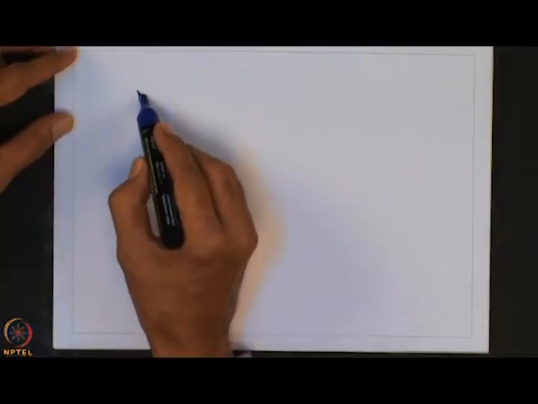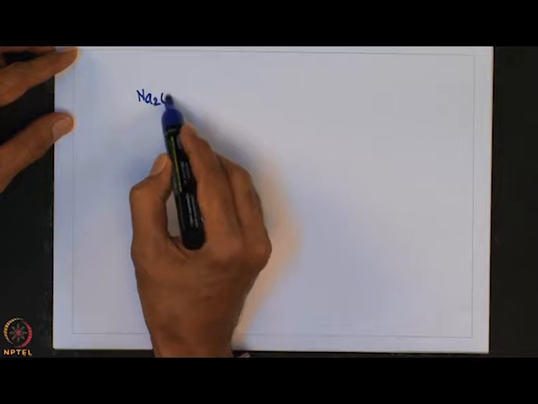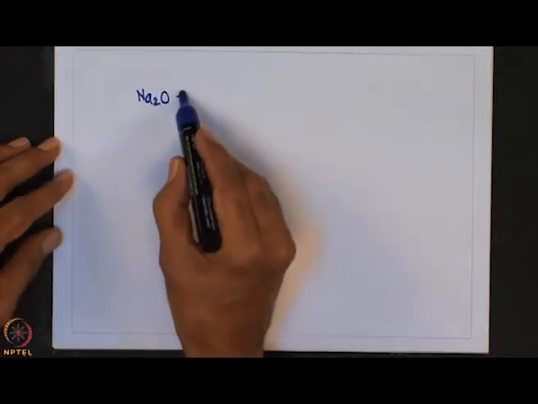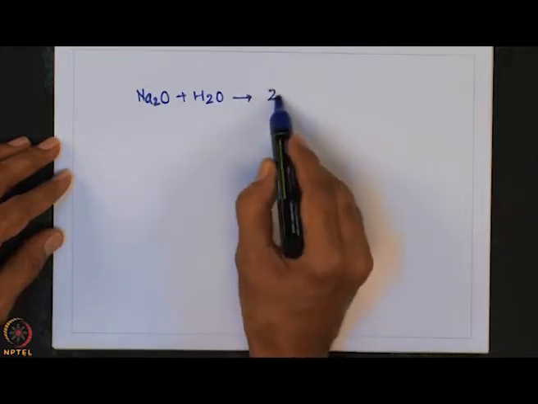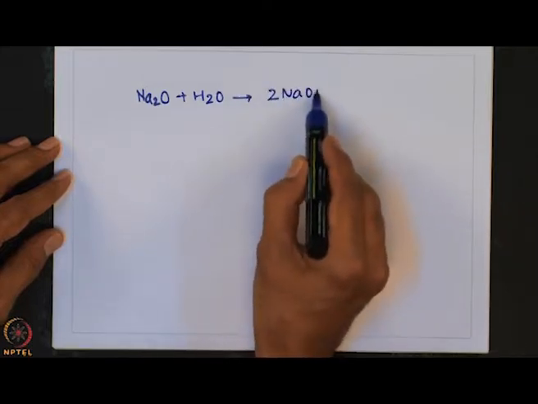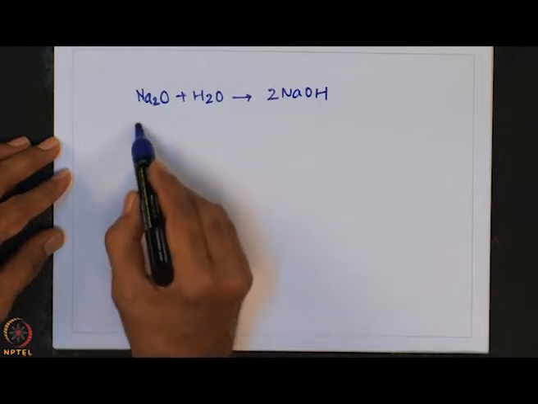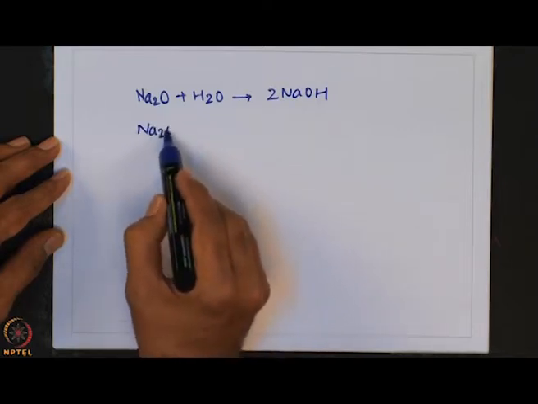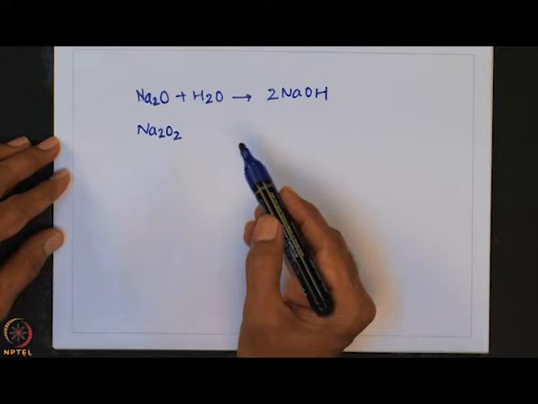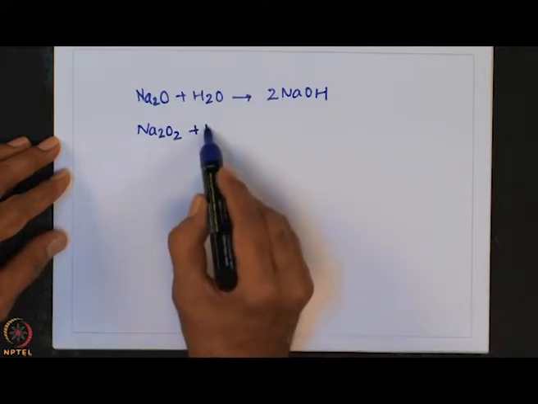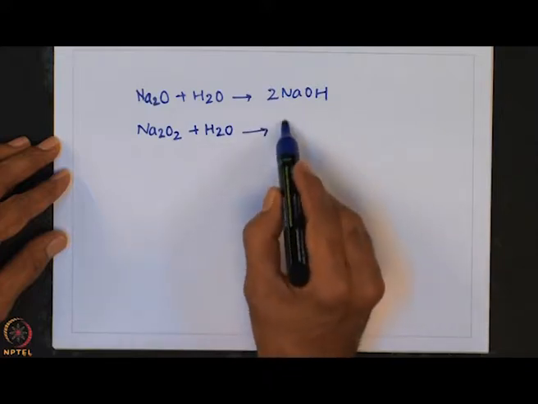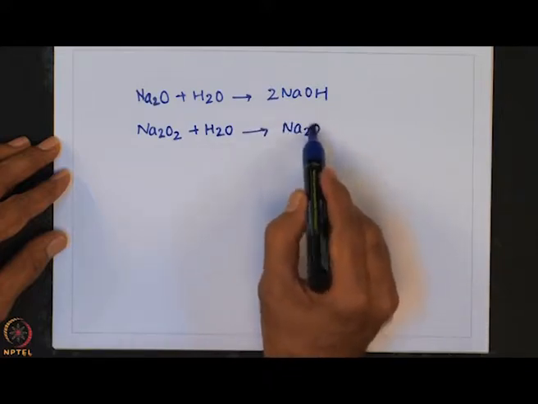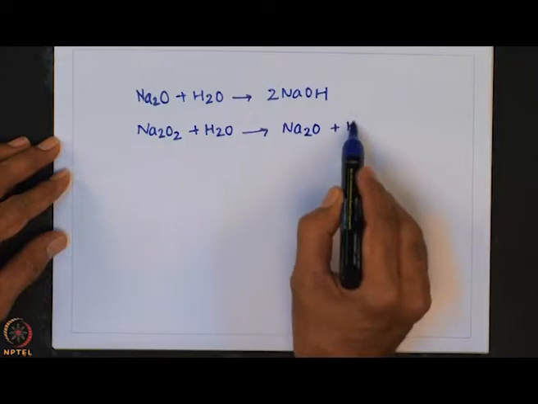For example, Na2O, sodium oxide, reacts with water to form sodium hydroxide. Similarly, if you take sodium peroxide, it reacts with one equivalent of water to form initially sodium oxide plus H2O2.